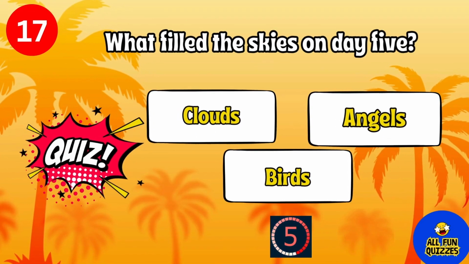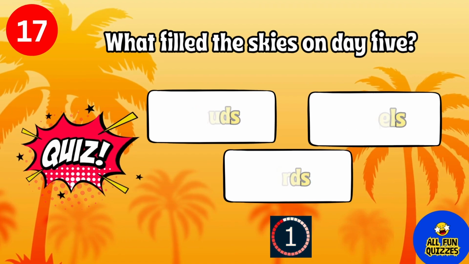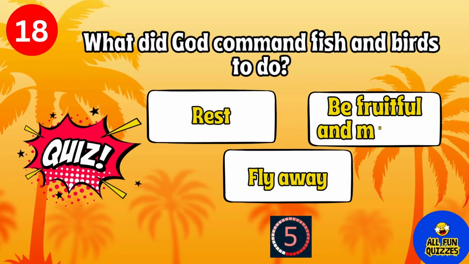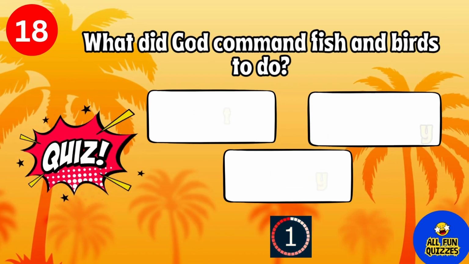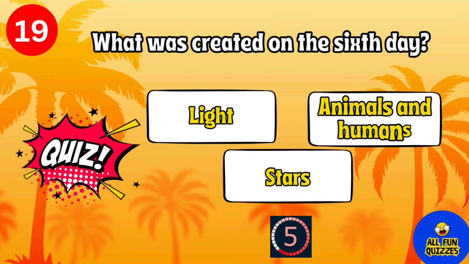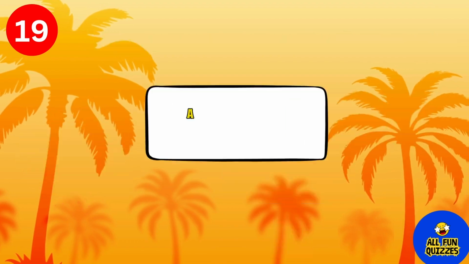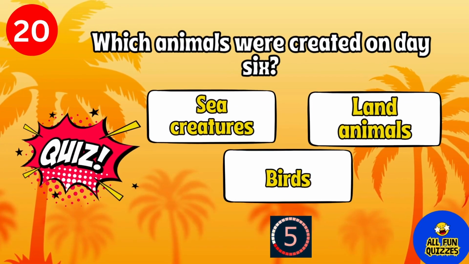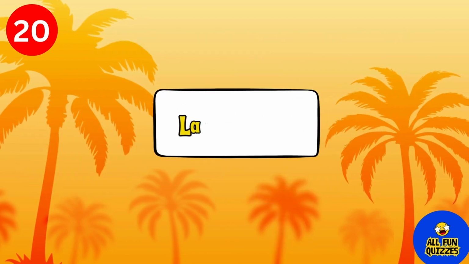What filled the skies on day 5? Birds. What did God command fish and birds to do? Be fruitful and multiply. What was created on the sixth day? Animals and humans. Which animals were created on day 6? Land animals.